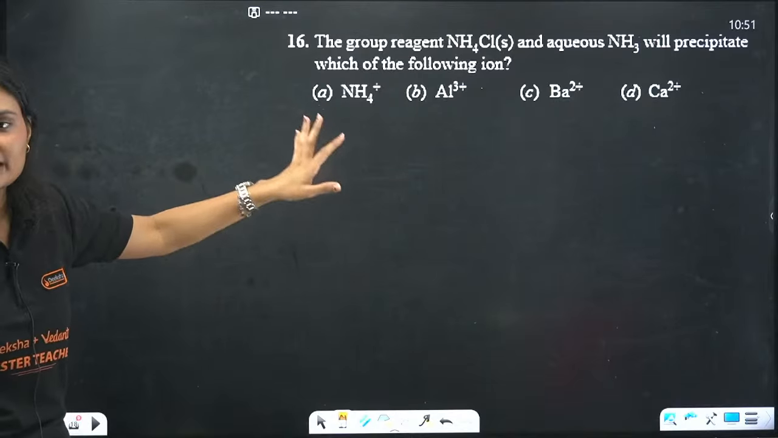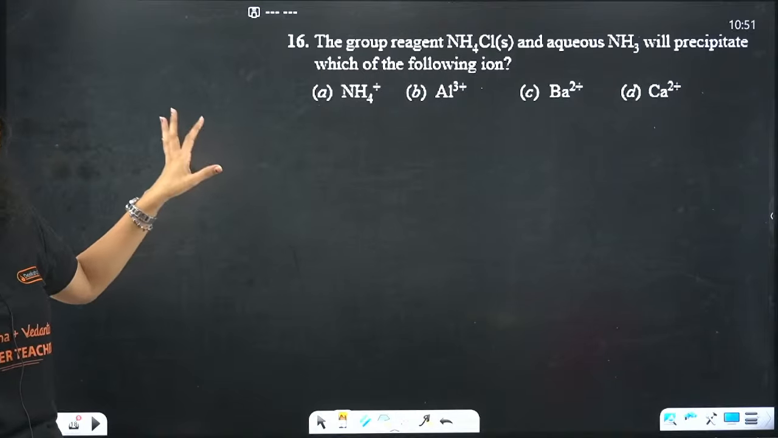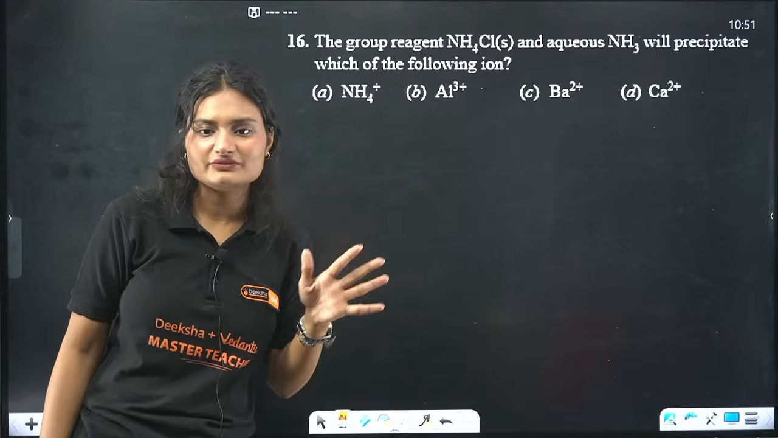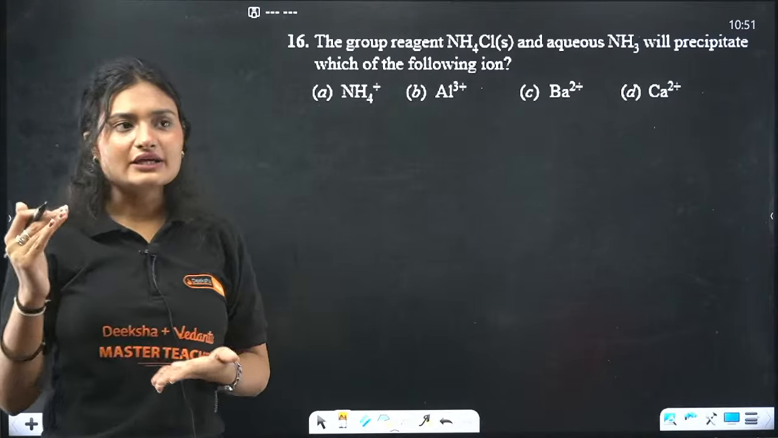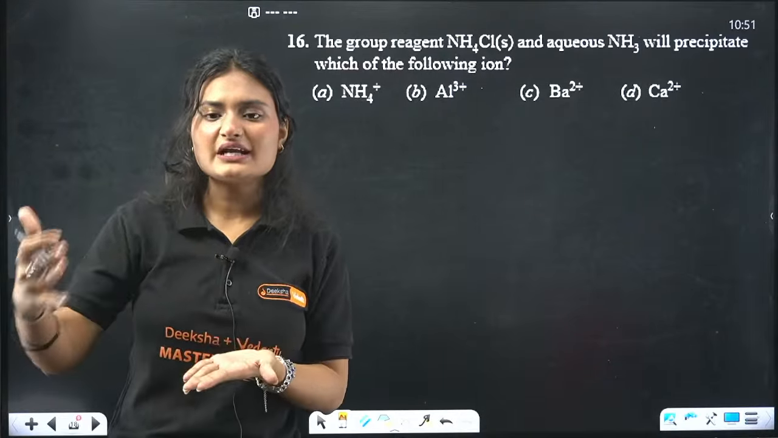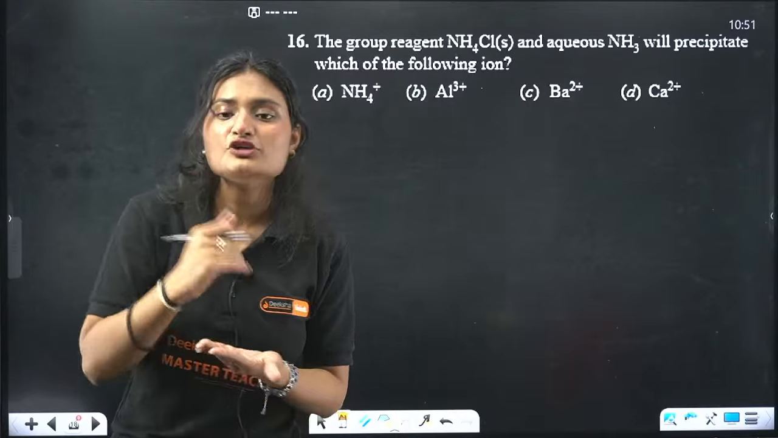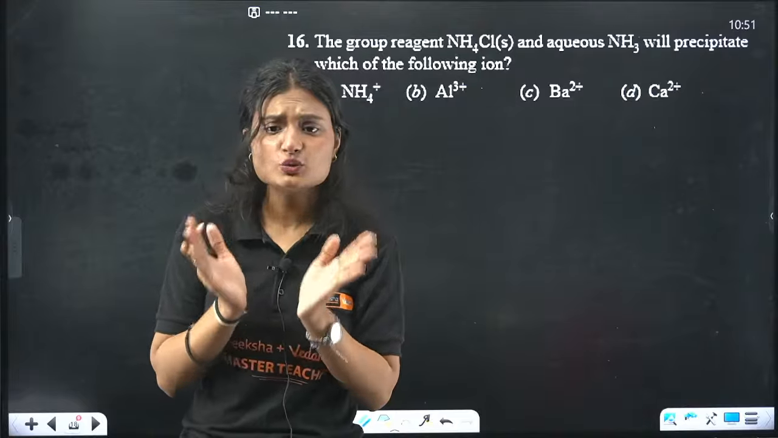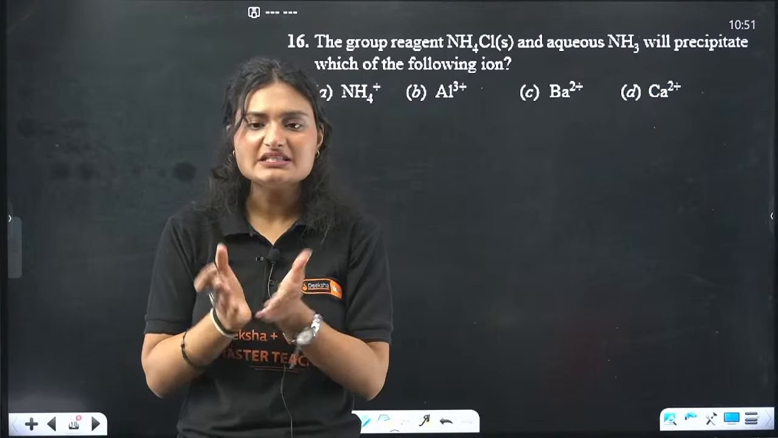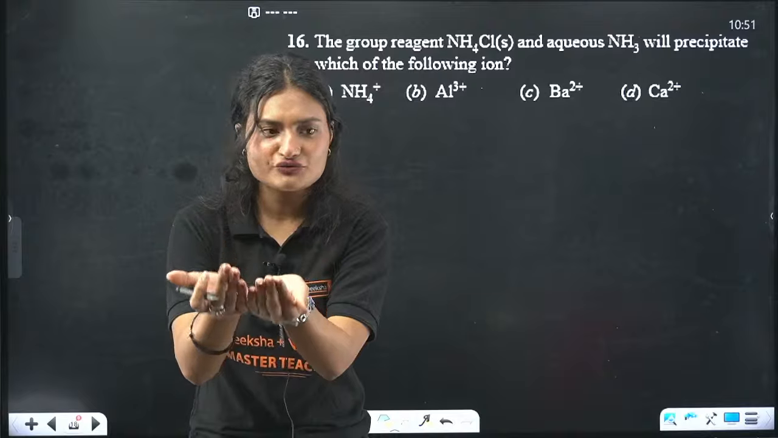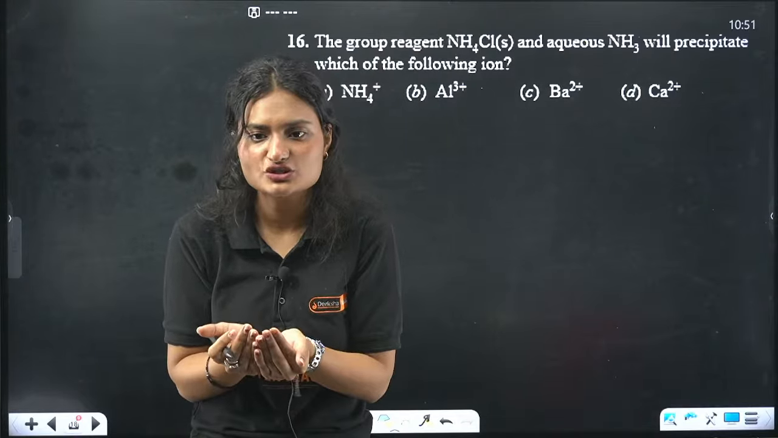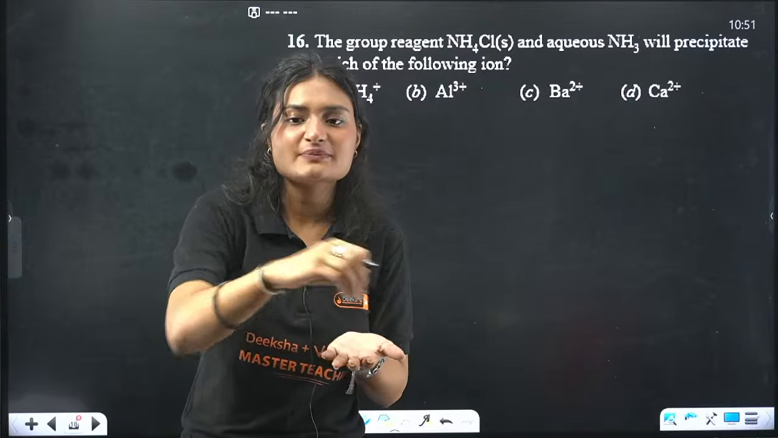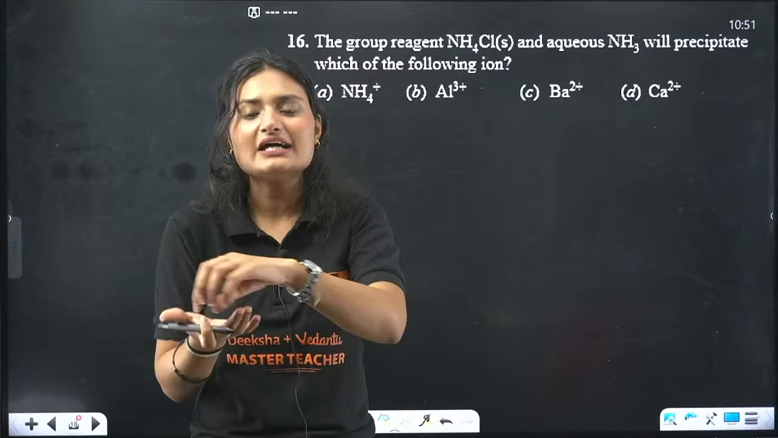So they are a group reagent for which particular group? You have group 1, 2, 3 up to group 5 cations, right? Every group of cations deals with a different group reagent, which you use to precipitate them out. This is your qualitative analysis. Qualitative analysis means you are given a mixture of salts, with cations and anions in it, and you need to tell what the mixture is made up of, which anions and which cations are there.